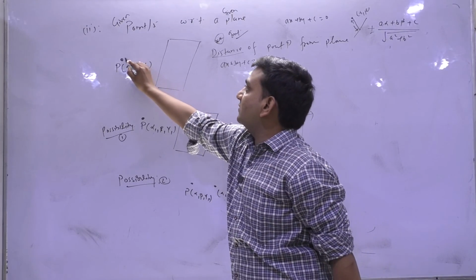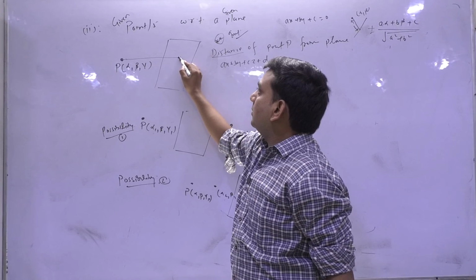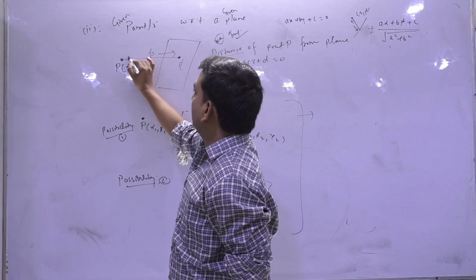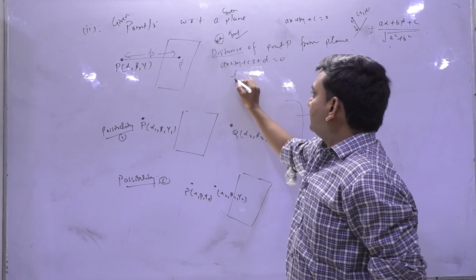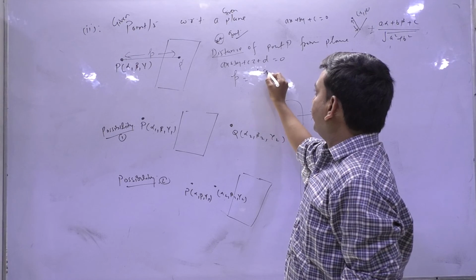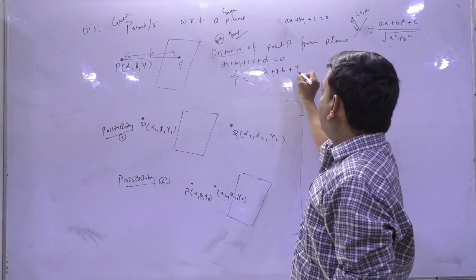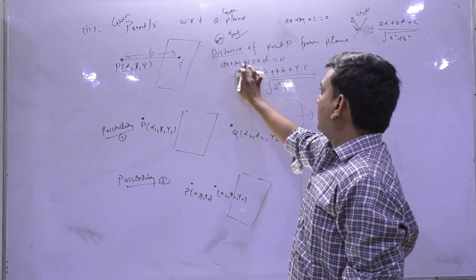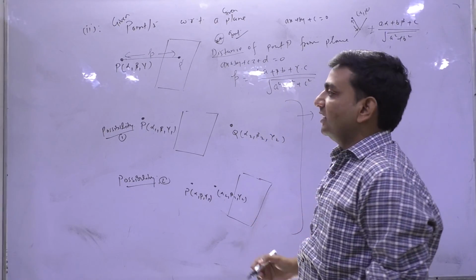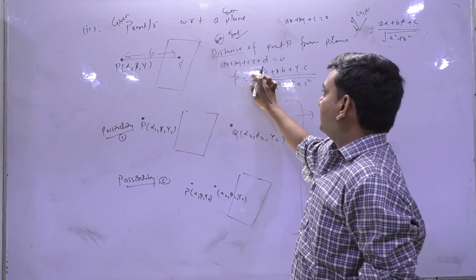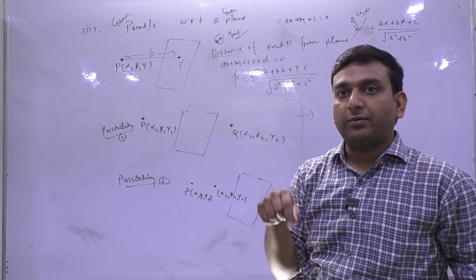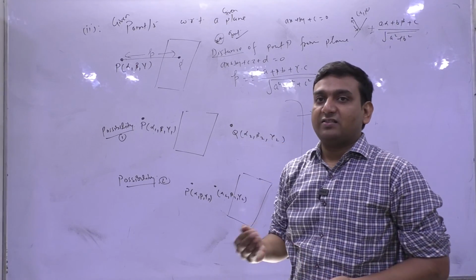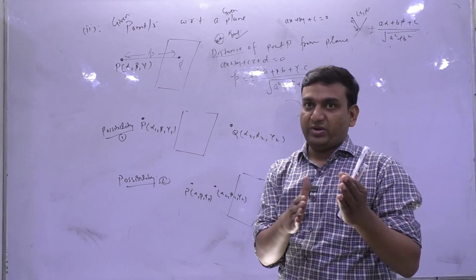So this distance will be alpha into a plus beta into b plus gamma into c plus d divided by the square root of a square plus b square plus c square. Here square root है, so plus minus will be there, but for distance you will talk about the magnitude only, that is positive sign. But symbolize plus minus से किया जाता है, because either on this side or that side the sign may differ.